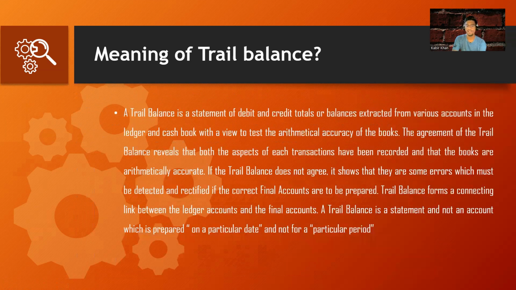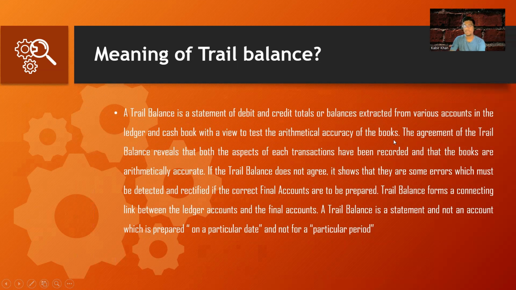Now next, move to the trial balance. So we all know once we book the entry into the journal and then we have transferred the balances to the ledger, then we will prepare the trial balance. So a trial balance is a statement of debit and credit totals, or the balances extracted from the various accounts in the ledger and the cash book, with a view to test the arithmetical accuracy of the books.